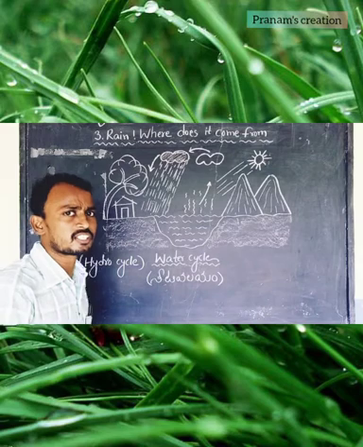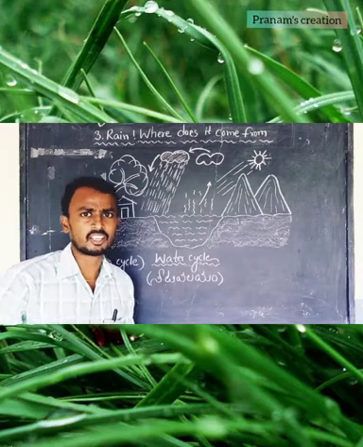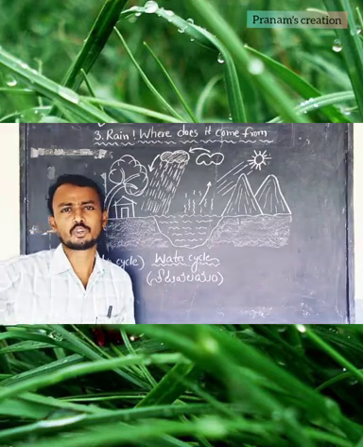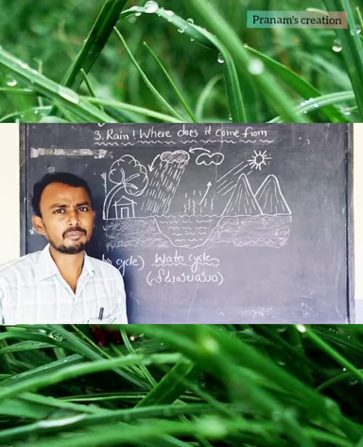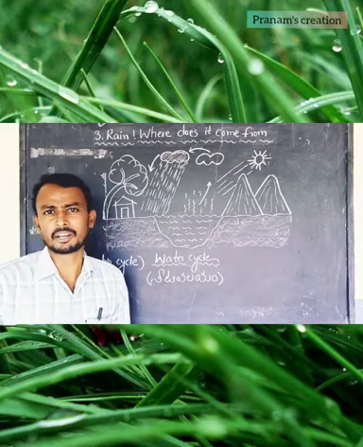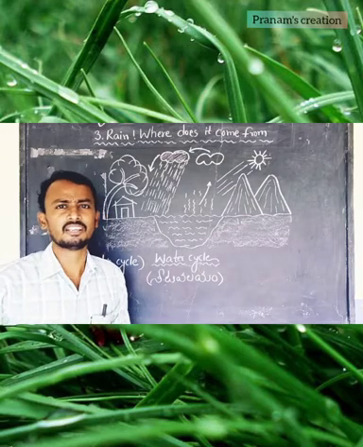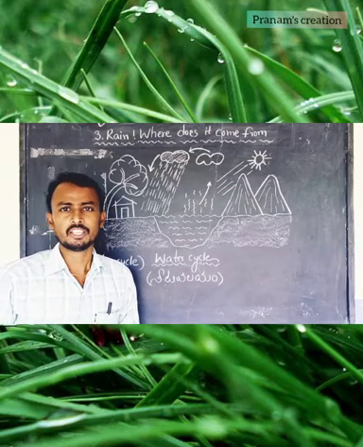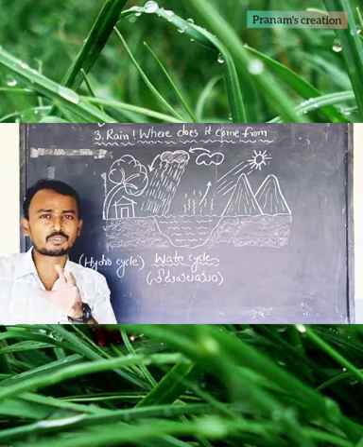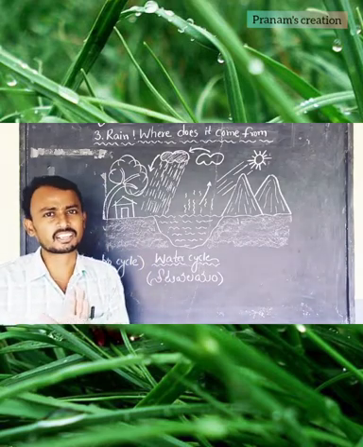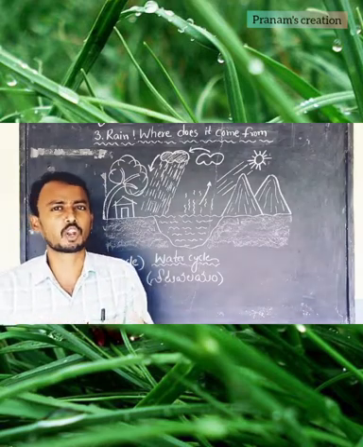So what will be inside the clouds? If you go outside of the house and just look up to the sky, you can see many things in the sky, yes or no? Daytime and night time, when it is pleasant climate time, we can see different types of things in the sky. Very beautiful to see, no? Sometimes we can see clouds in the sky, sometimes a clear sky, with no cloud formation.